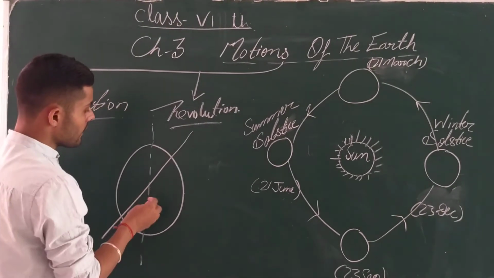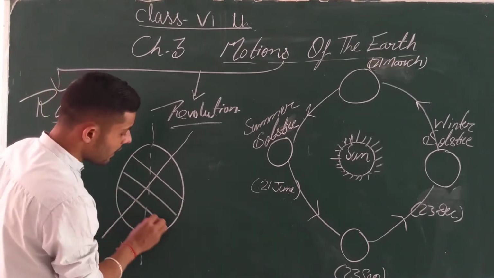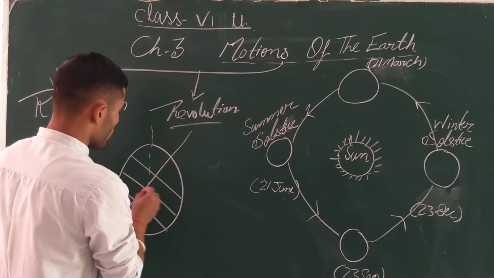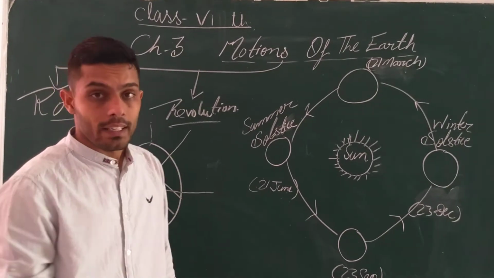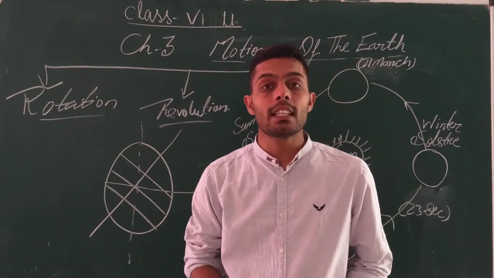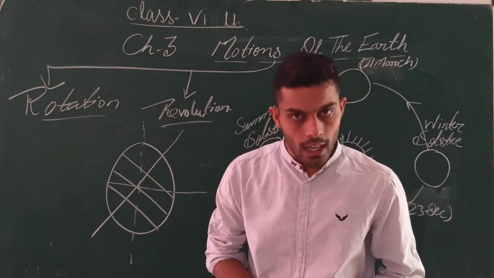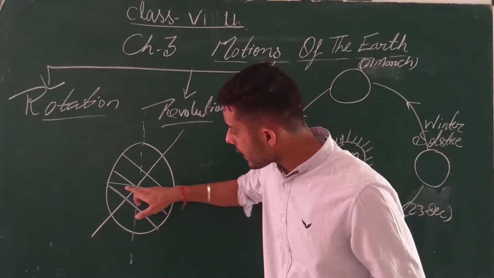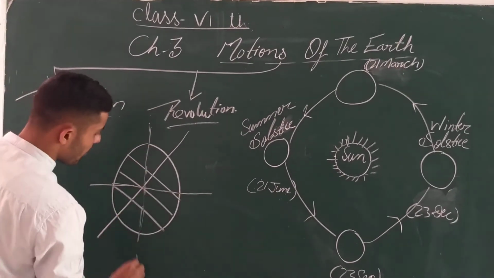So it is the axis, and these are our major three parallels of latitude. When we pass such a plane, it is the orbital plane. What is the orbital plane? What is an orbit? An orbit is a path which is defined by the movement of our Earth. So this is the orbital plane, and this is another orbital plane.